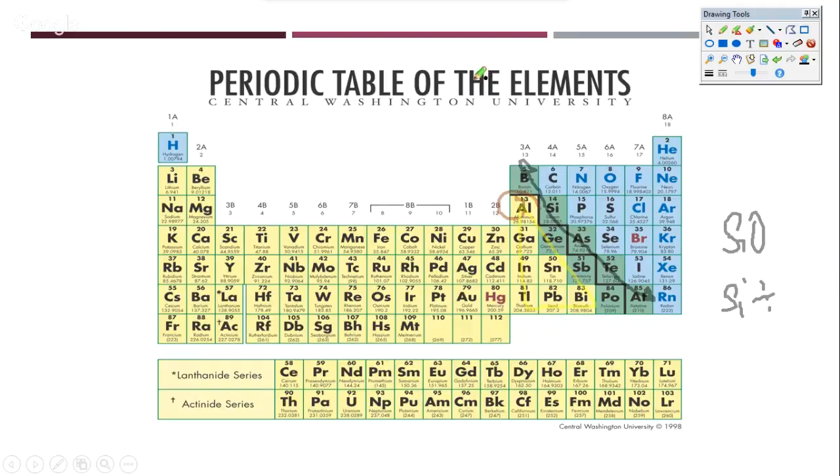Ruchir is asking, sir, but doesn't lead have a variable valency too? So shouldn't it come under the B group? See, it's not just about variable valency. There are multiple properties that transition elements show. Some of the important properties are that they act as catalysts, and they have empty d orbitals or filling d orbitals. So this is higher chemistry that we know of.